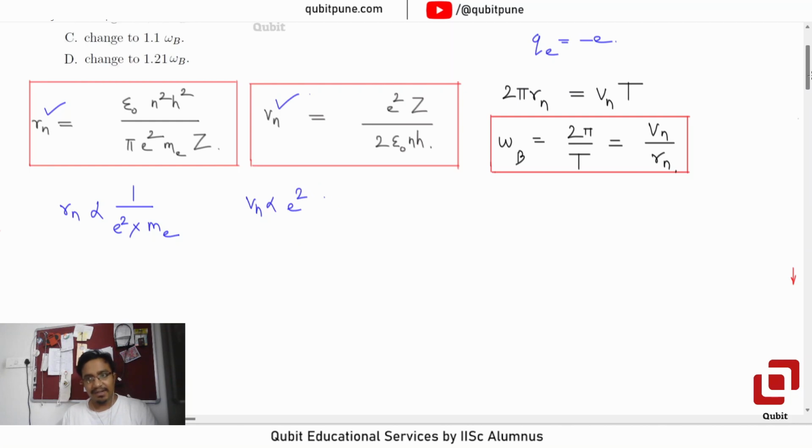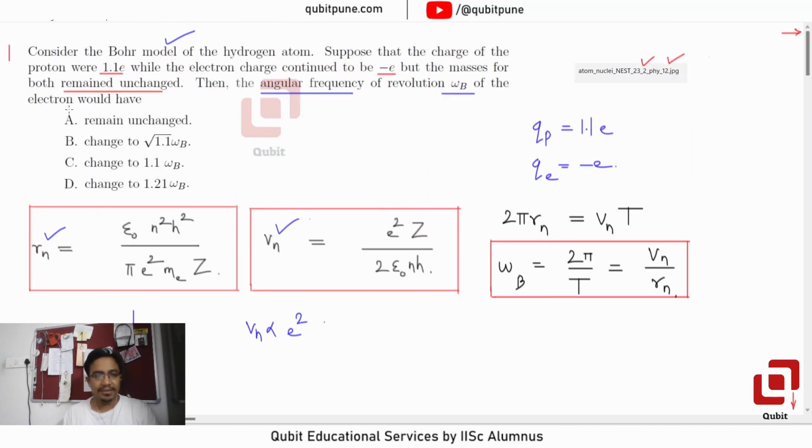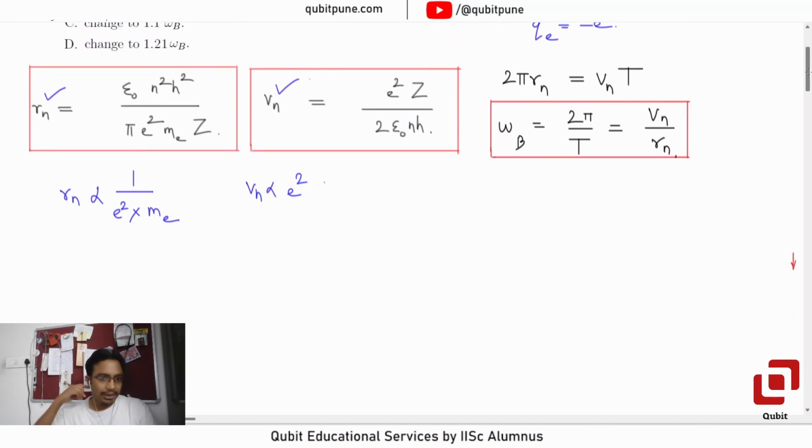Anyway, they are saying that masses remain unchanged, which means we have to make use of the fact that Rn varies inversely with e squared and Vn varies directly with e squared in order to calculate omega b new. Or let's say just a proportionality relationship, if we can use that.